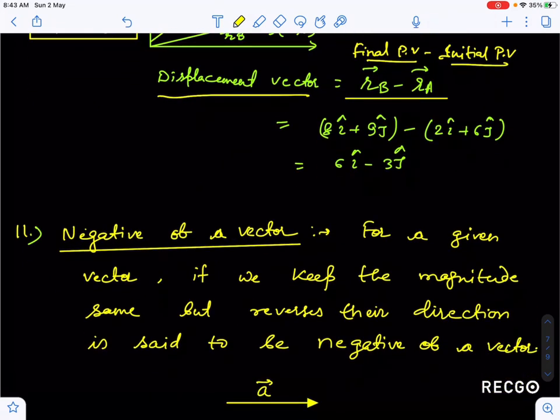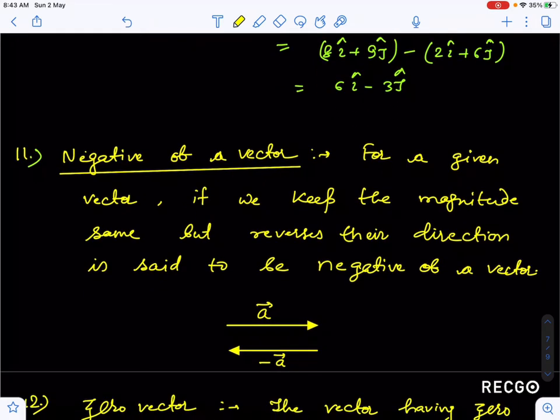Now, guys, negative of a vector. For a given vector, if we keep the magnitude the same but reverse its direction, it is said to be the negative of that vector. If I am taking the vector A like this, but I just reverse its direction, not its magnitude. Suppose the magnitude is 5, this I kept 5. So this vector B is said to be the negative of vector A.